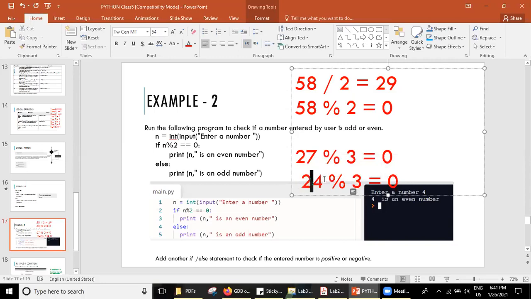Now I ask, is 24 divisible by 2? Yes. Okay, very good. So 24 is an even number.